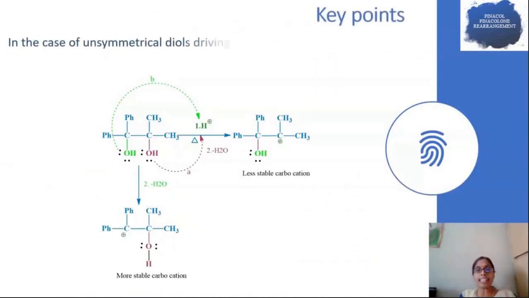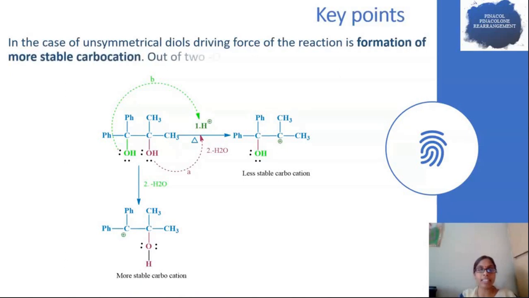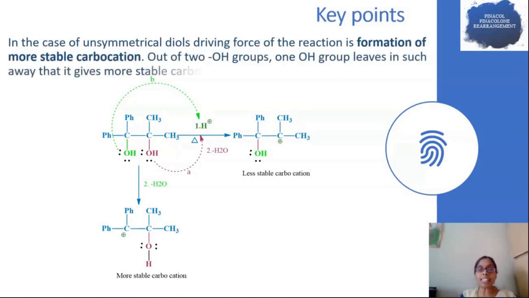Let us discuss the key points in this reaction. We know the very first step in this rearrangement is protonation. In the case of an unsymmetrical diol, the driving force is the formation of the more stable carbocation. Out of the two hydroxyl groups, one hydroxyl group leaves as a water moiety and forms a stable carbocation.